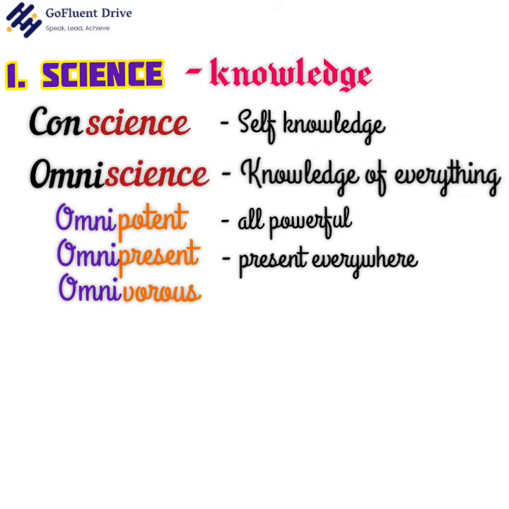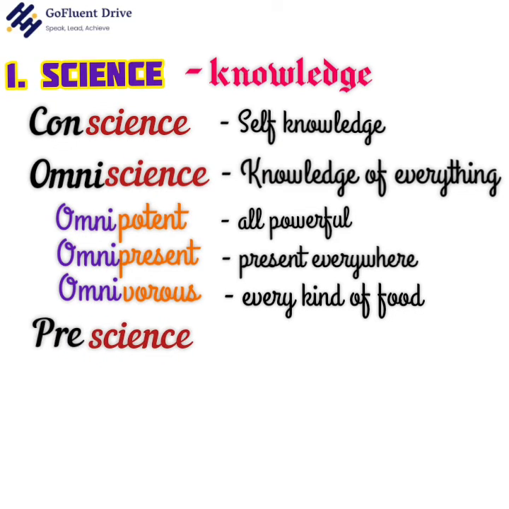Omnivorous. We know that omni means all or every. And the root word vorous means food. Thus, omnivorous means eating every kind of food. Next, prescience. Here again we have two root words, pre and science. We know that science means knowledge and the root pre means prior. Thus, prescience means prior knowledge.